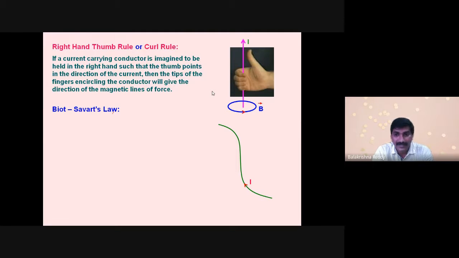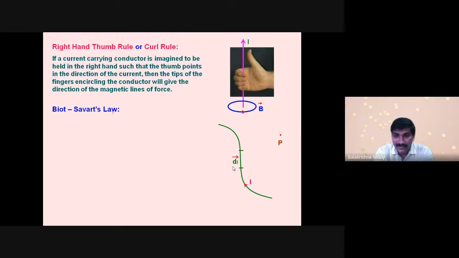You can see what happens when a current passes through a wire. A magnetic field is produced at a point P that you are seeing here. At this point, I want to find the magnetic field.